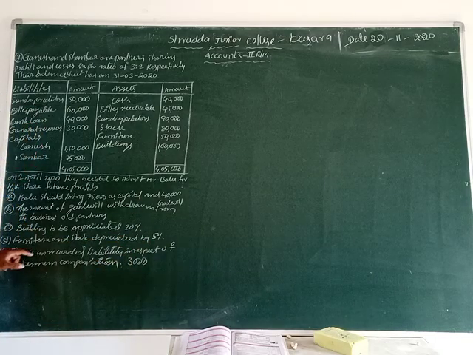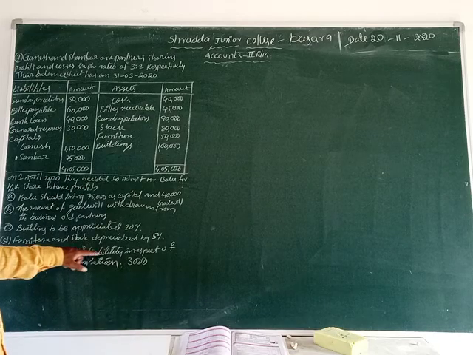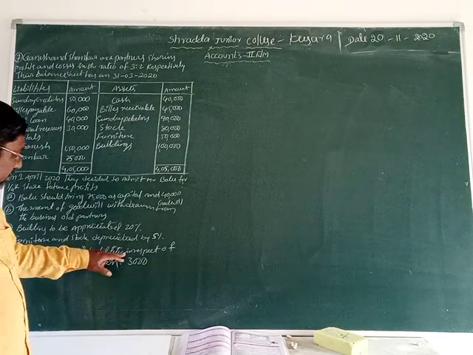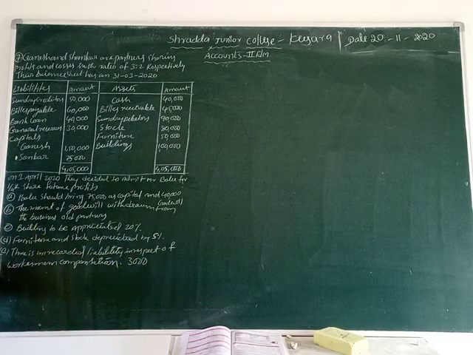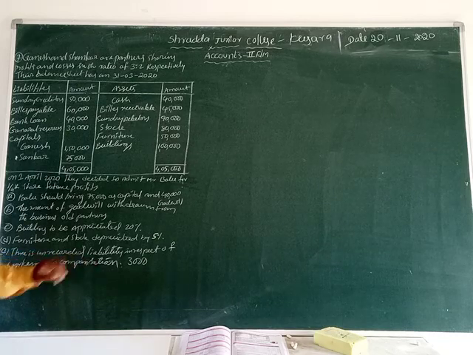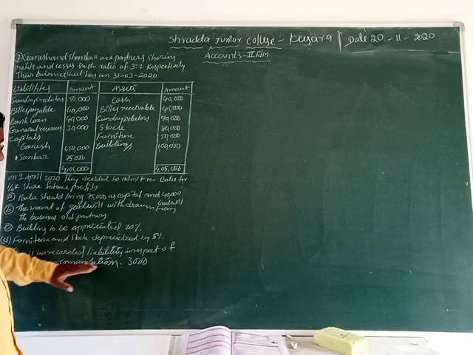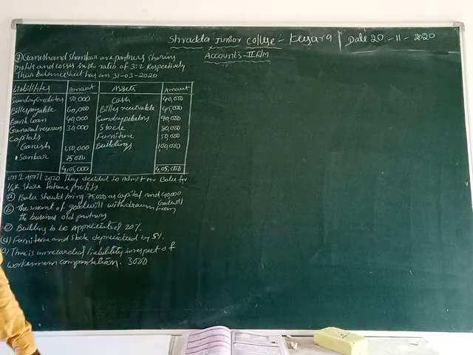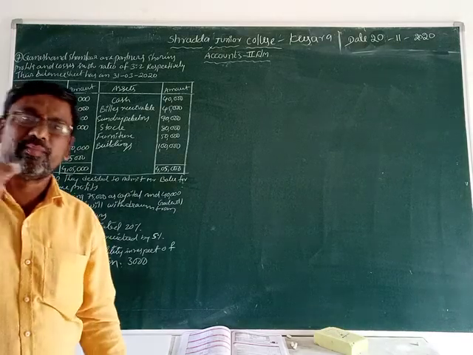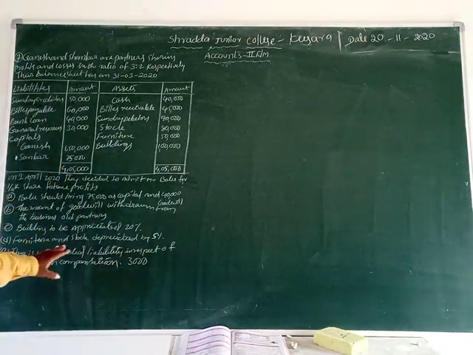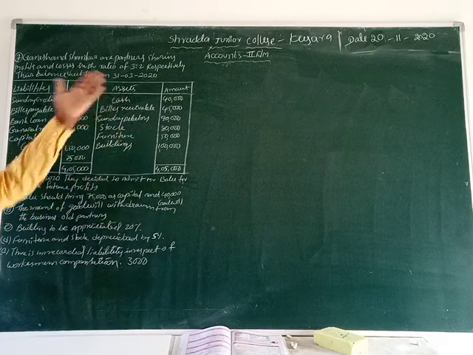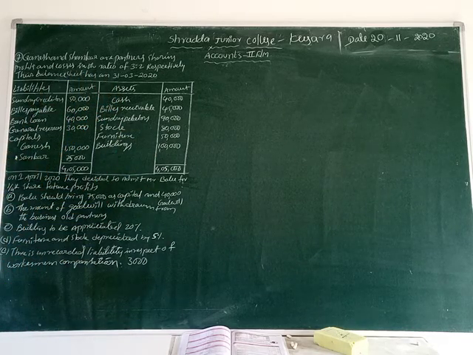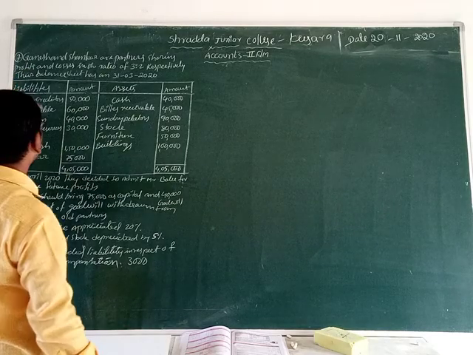There is an unrecorded liability in respect of workmen compensation, 3,000 rupees, not recorded on the liability side. That amount we can record now in liabilities and in the revaluation account. So this is the given question number 7.